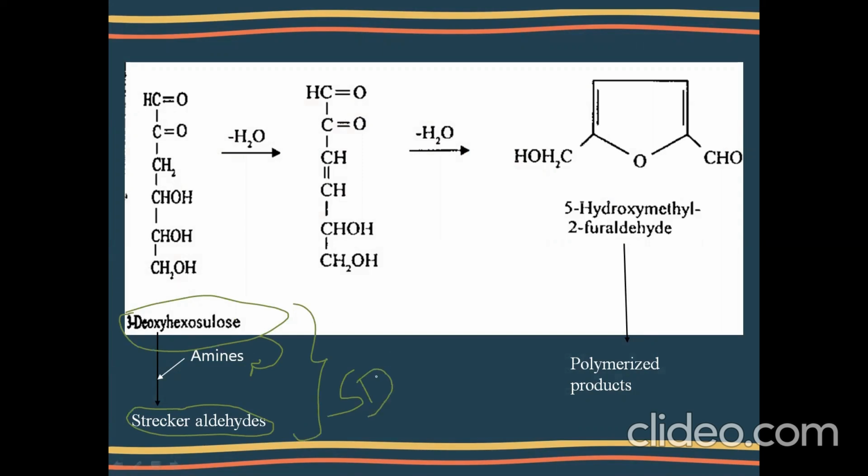So this Strecker degradation is a side chain reaction occurring simultaneously along with the main chain Maillard reaction. Here you can see the main chain reaction takes place and HMF is formed. And this HMF again forms the polymerized products, which is nothing but the melanoidin.